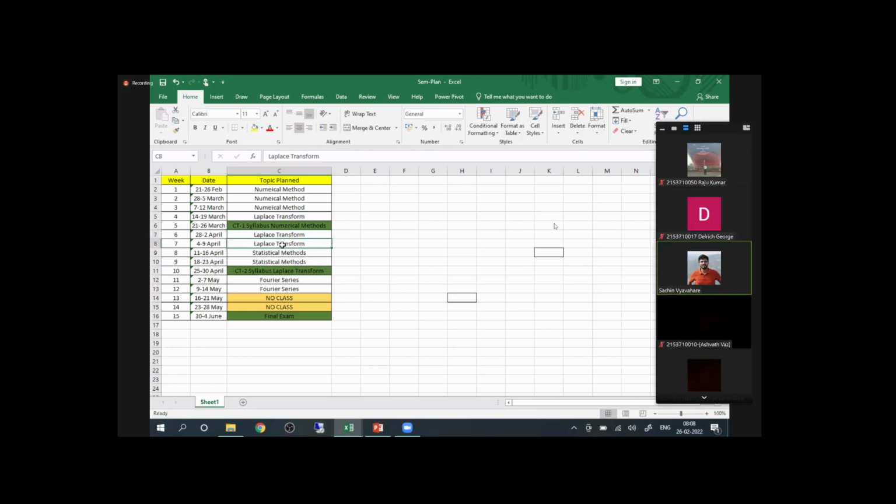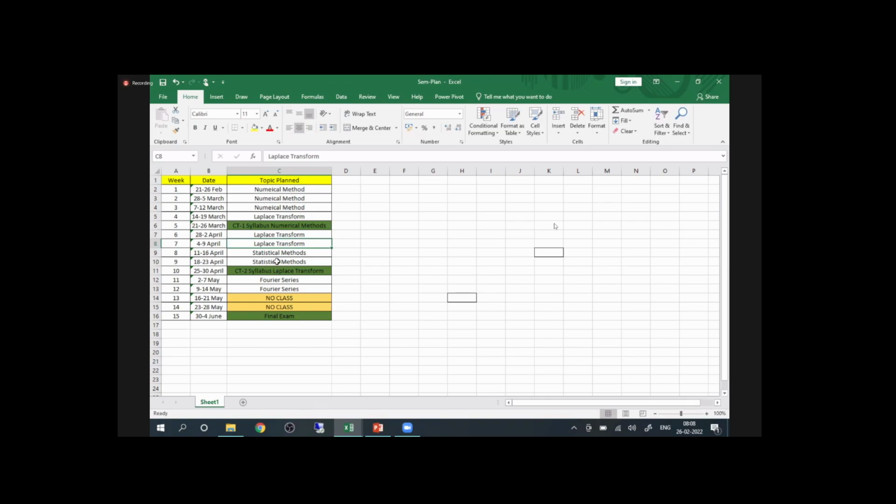I'll take it. Just now I'm taking the statistical method. Probably I will continue for 3 weeks, because we are getting enough weeks there. So a maximum of 3 weeks is enough. Then Fourier series will start, again for about 3 weeks. That's enough. So in the 14th week, definitely we will finish our syllabus. The final exam will be on 20th June.